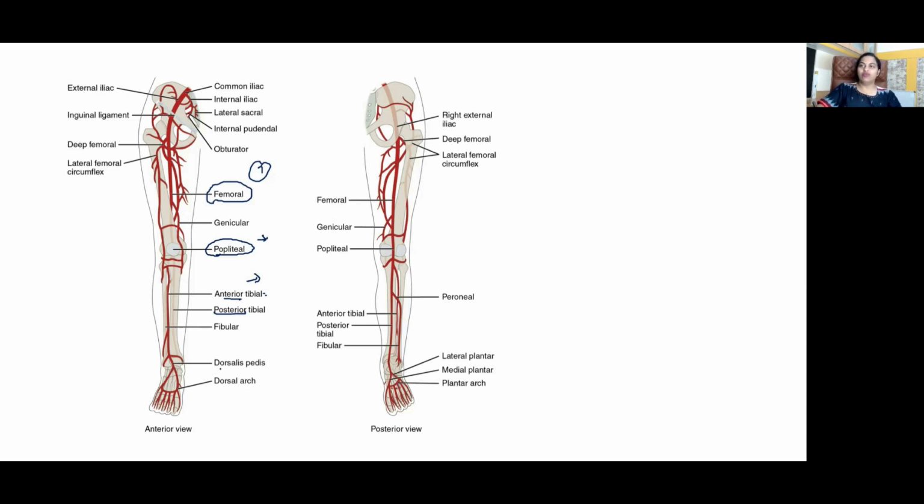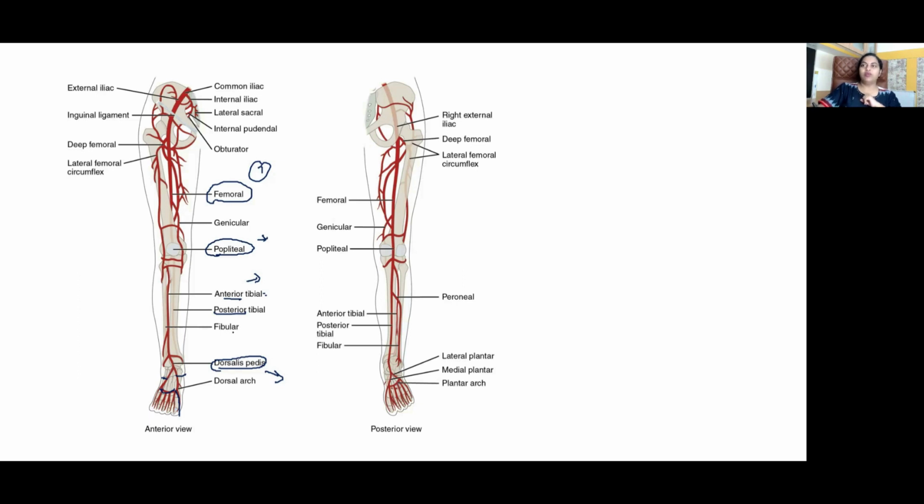In the dorsum of the foot, dorsalis pedis artery. The dorsalis pedis artery gives rise to the tarsal branches, medial and lateral tarsal branches, the arcuate artery, and the first dorsal metatarsal artery. Okay, remember, the first dorsal metatarsal artery arises from dorsalis pedis artery. The second, third, and fourth dorsal metatarsal arteries arise from arcuate artery.